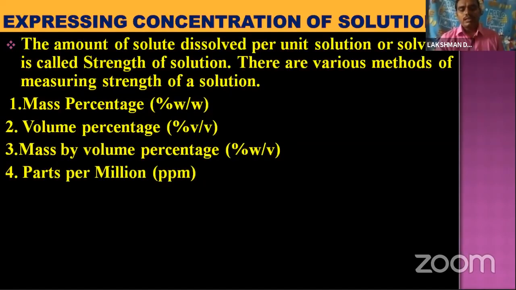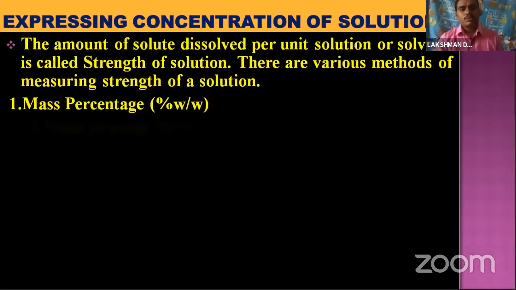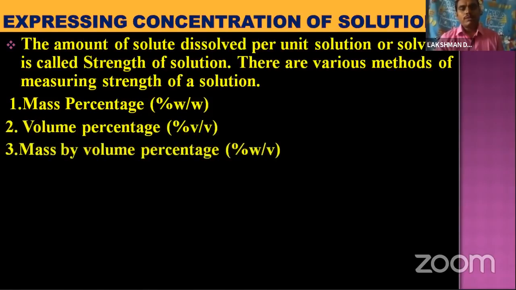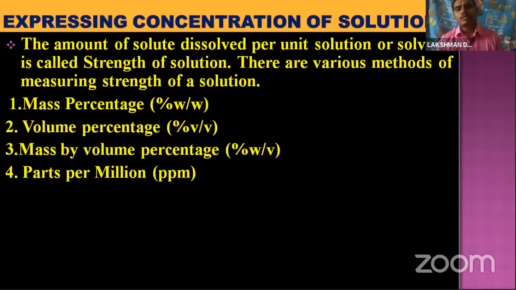Once again: first mass percentage, second volume percentage, third mass by volume percentage, fourth parts per million.